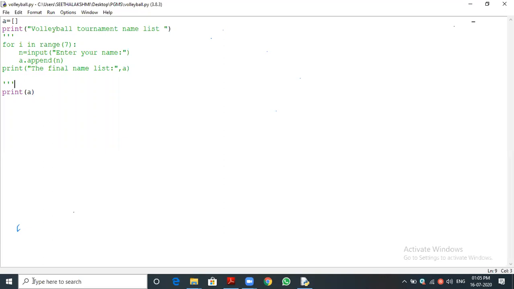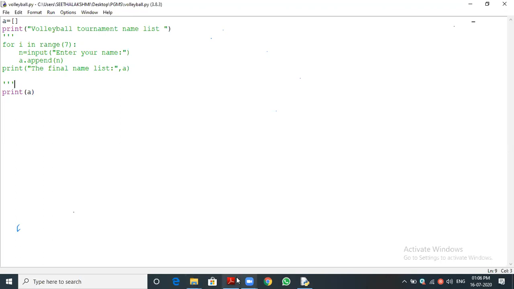A file is needed to store the data permanently in the computer. It may be a computer or whatever gadget, mobile or whatever thing. So we need a file in order to store the data permanently. Correct. So now you can understand why the file is important, the importance of file. Did you understand?